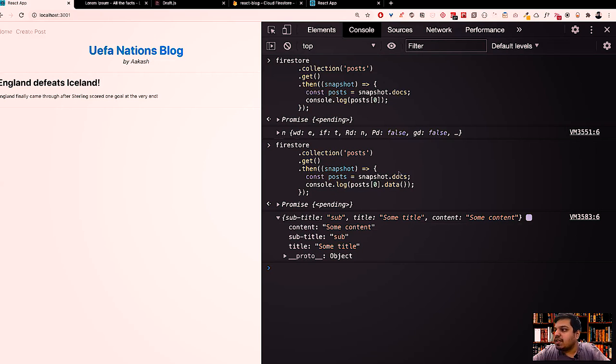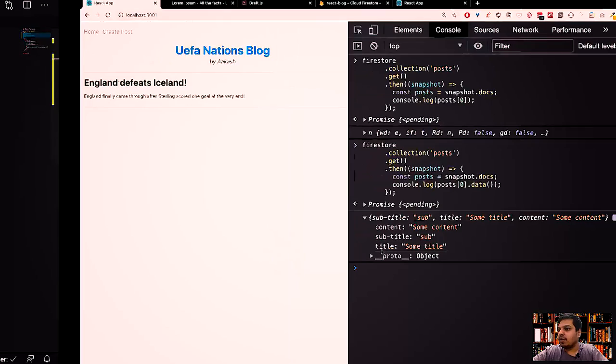So this post is basically a collection of documents. It's an array of documents. So for each document, how do we get the data? We get it using .data. And here you can see we have this content, subtitle, etc., which is stored in our Firestore. But the ID is missing over here. So ideally what we want to do is get the ID as well. We want to put the ID inside this object, right? So let's do that quickly.